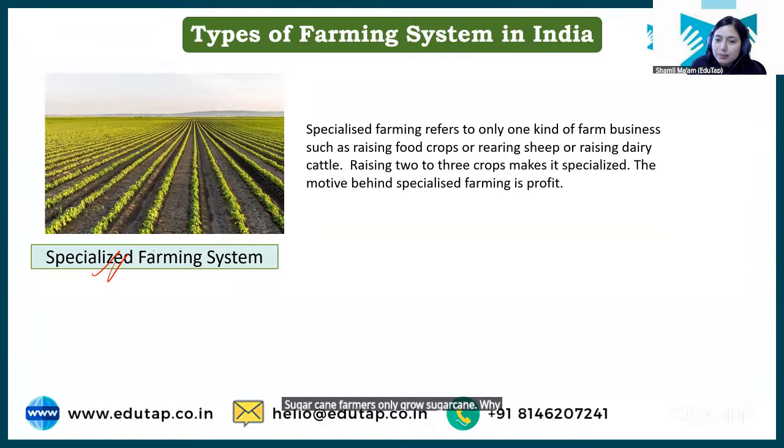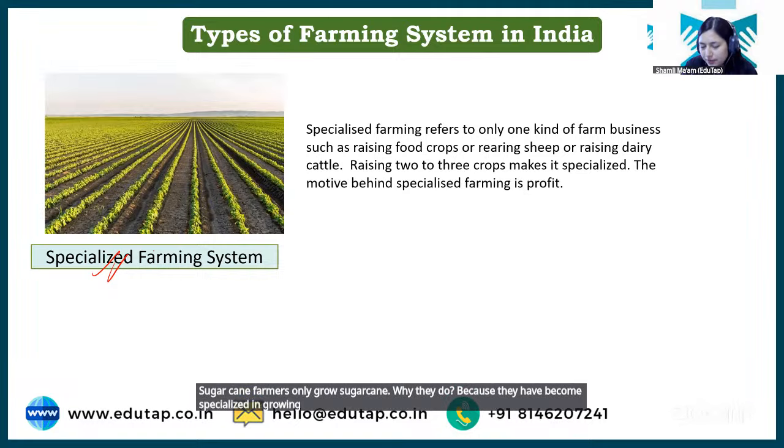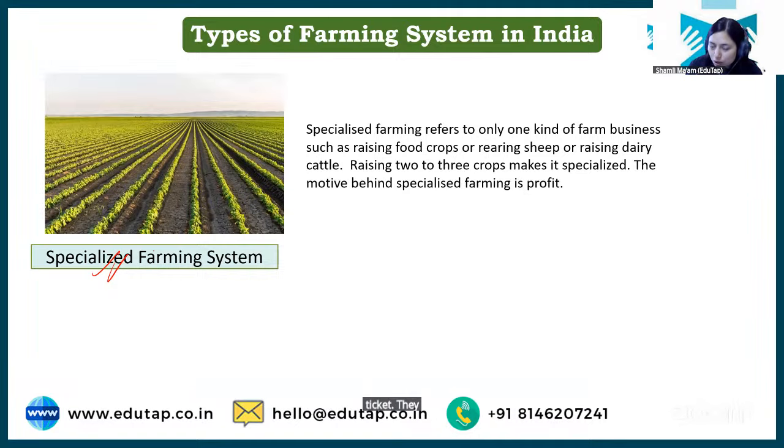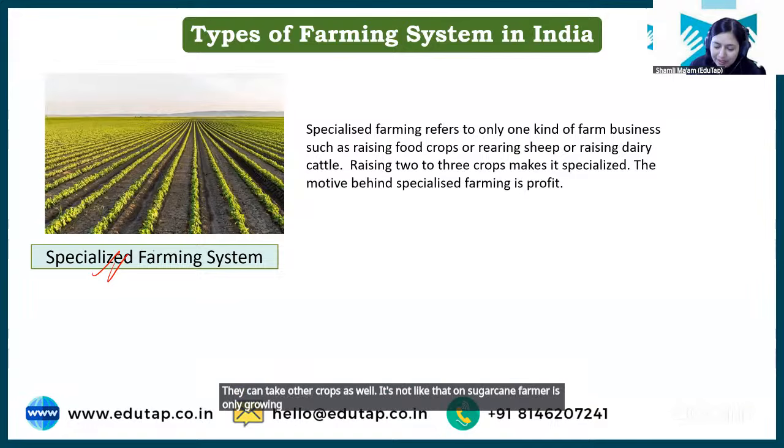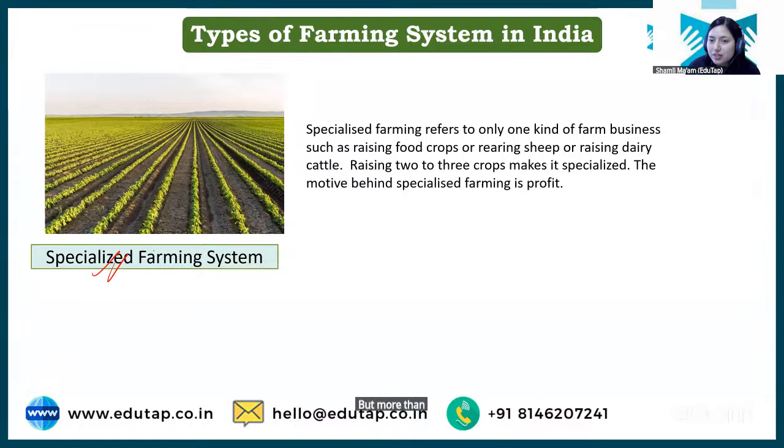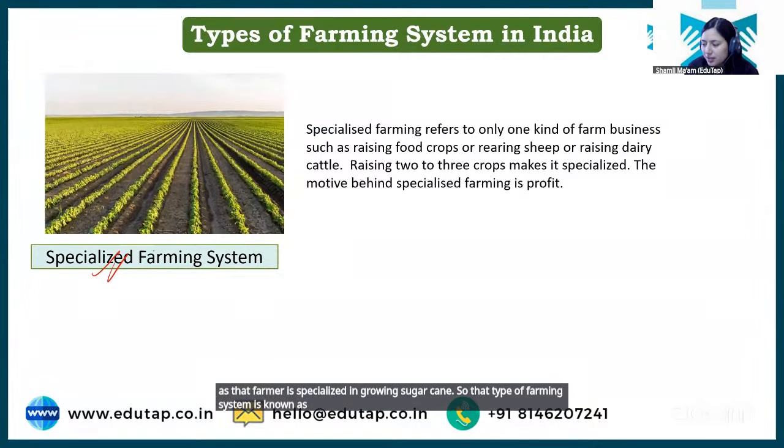Why do they do that? Because they have become specialized in growing sugarcane. ठीक है, they can take other crops as well. It's not that a sugarcane farmer is only growing sugarcane. They can take two or more crops, but more than 50% of the return from that farm is from sugarcane, as that farmer is specialized in growing sugarcane. So that type of farming system is known as specialized farming system.